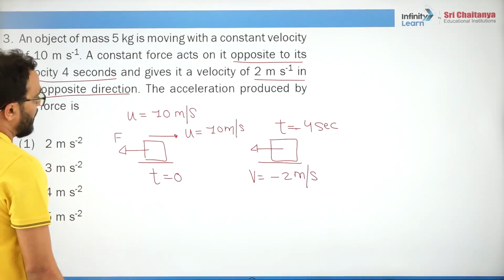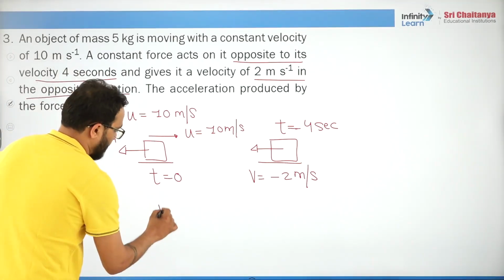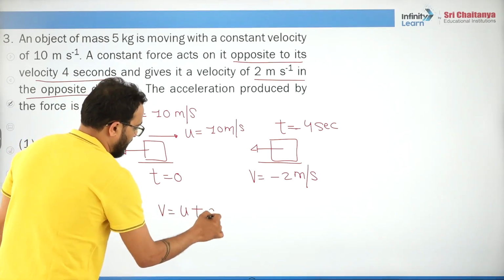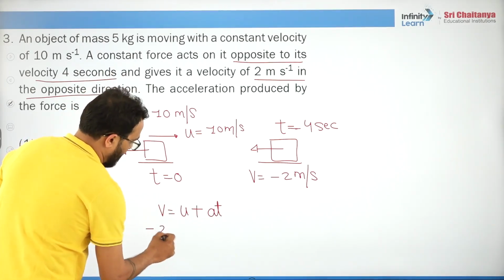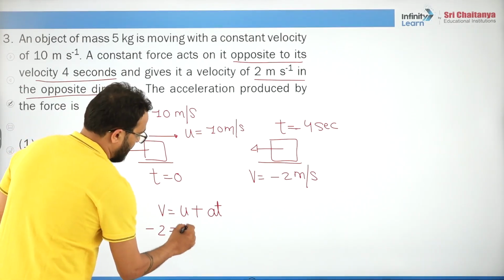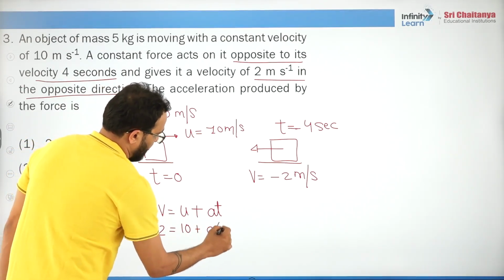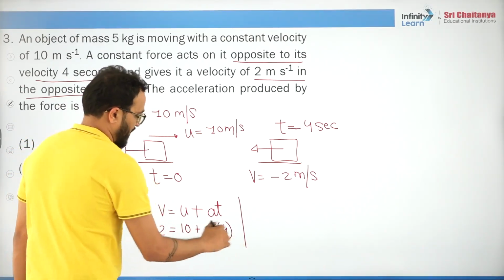The acceleration produced will be very simple. You will say, sir, v equals to u plus at. What is v? Minus 2. What is u? 10, plus a into 4. What will happen?